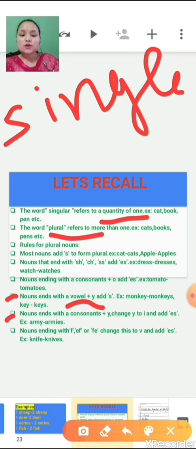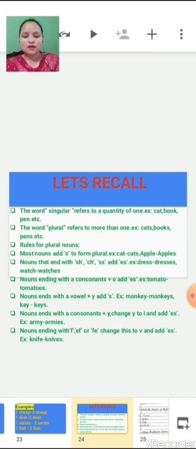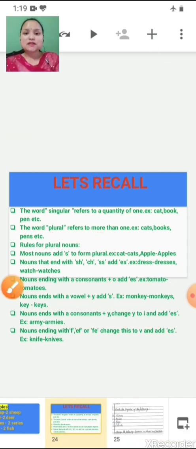Nouns ending with a consonant plus Y. Earlier it was vowel plus Y, and here it is consonant plus Y. Change Y to I and add ES. Example, army, armies. Nouns ending with F or FE, change this to V and add ES at the end. Knife, knives. So children, I hope it is clear to you all.